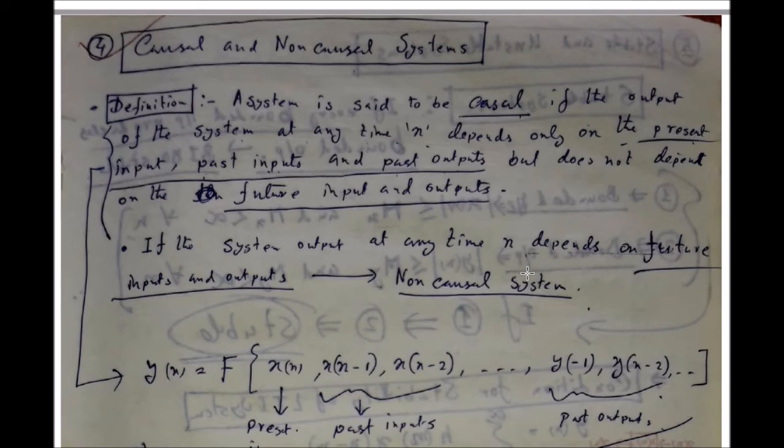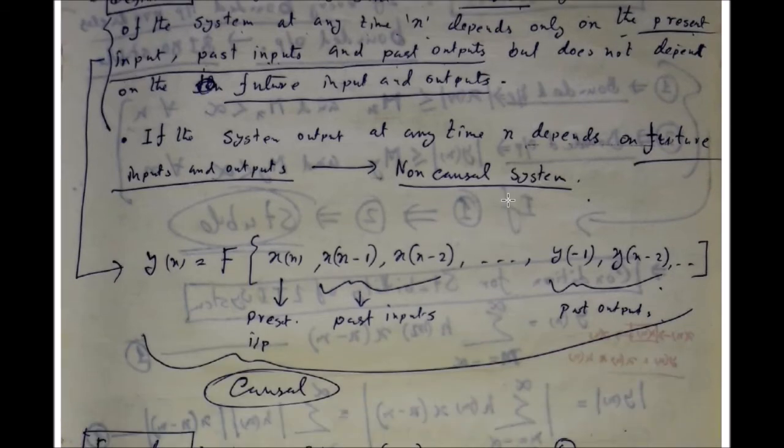And if the system depends on the future input or output, then it is called a non-causal system.